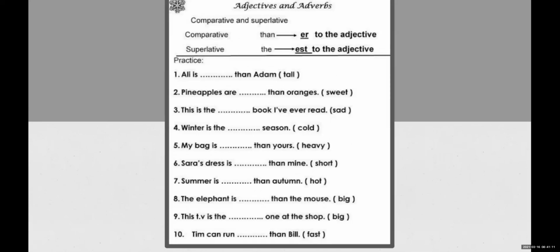Eighth one, the elephant is dash than the mouse. So then is used. Big will become what? Big will become biggest. No, which word is used?